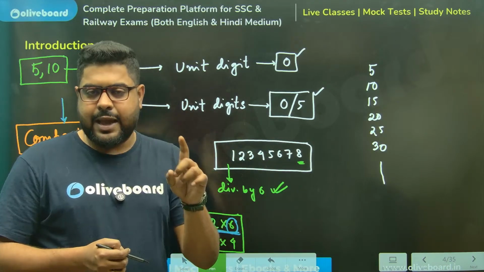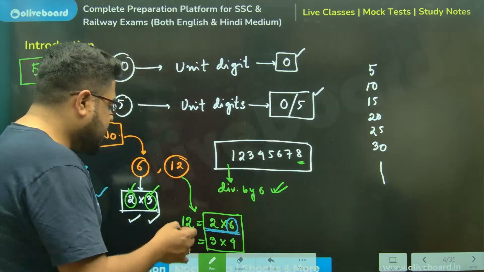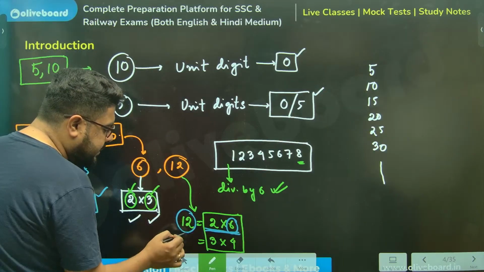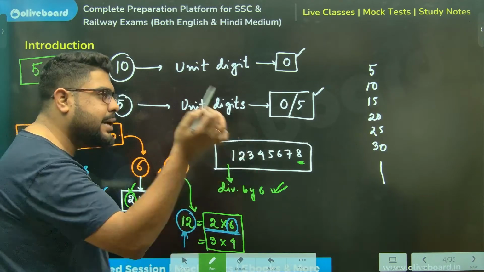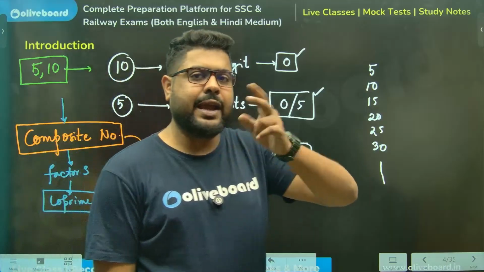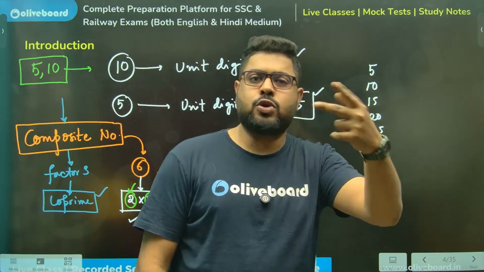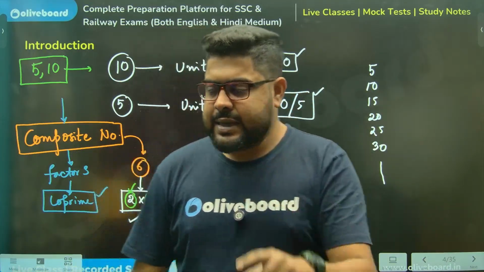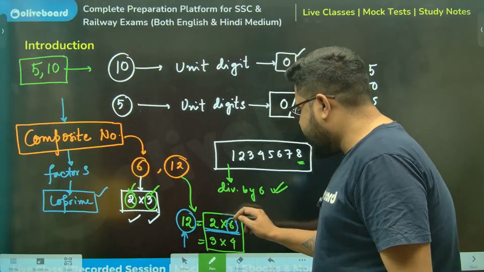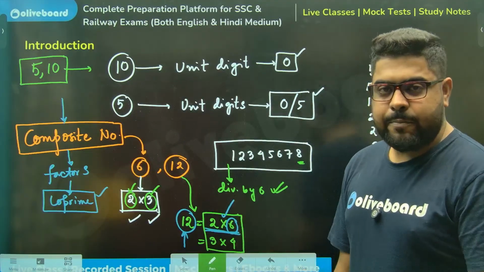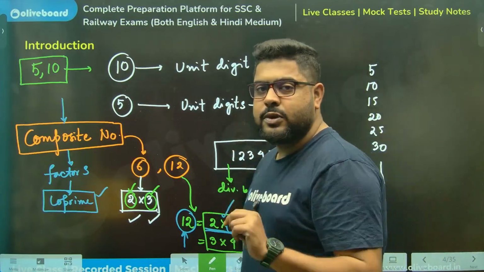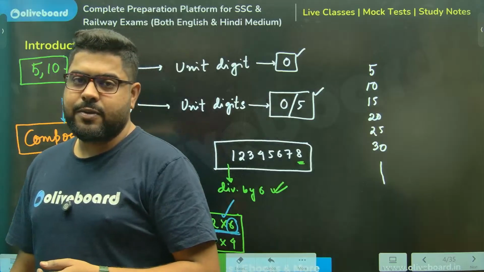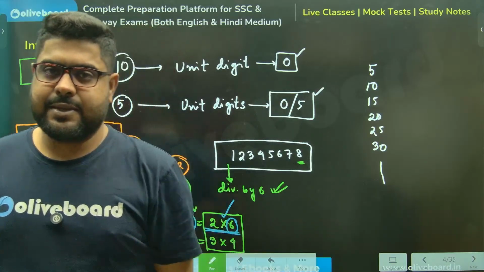But the number 12 is not a multiple of only 2. It is actually a multiple of 4. I should have taken two twos. Because I've taken non-coprime numbers, I have only checked for one 2. The second 2 I haven't checked for. That is my mistake.